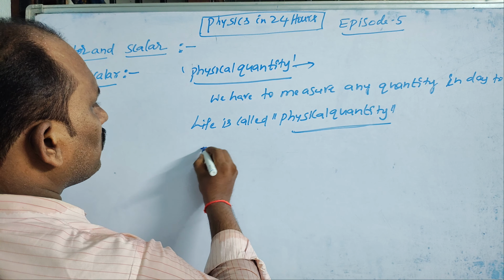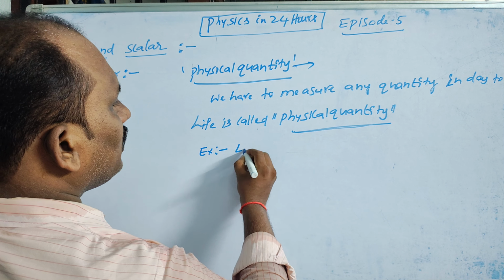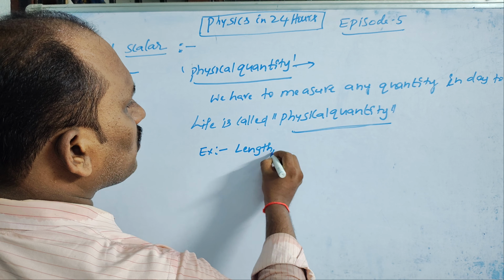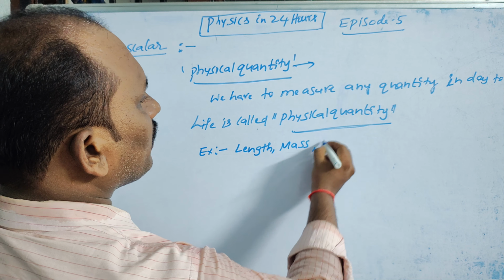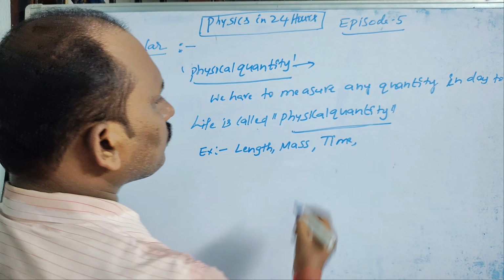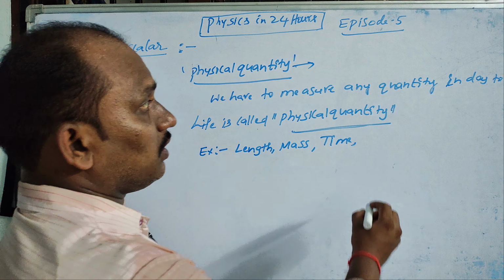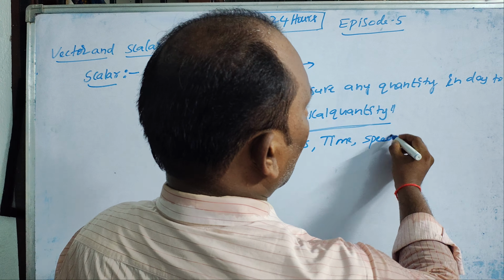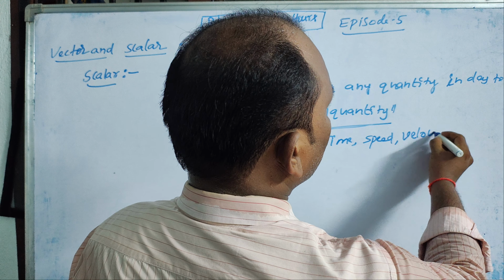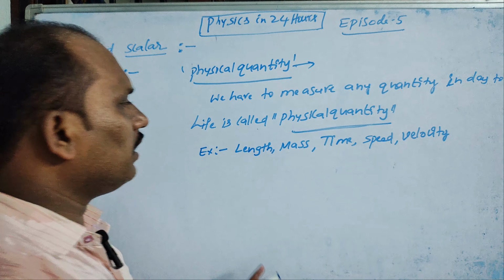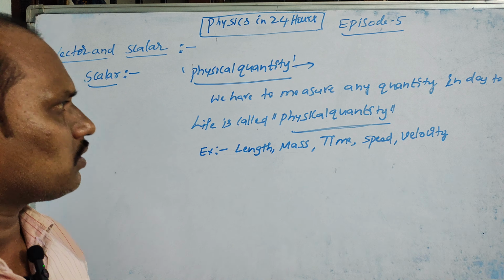What is the example for this? Let's say length is a physical quantity, mass is a physical quantity, time is a physical quantity, speed is a physical quantity, velocity is a physical quantity. These are the different examples of physical quantities.